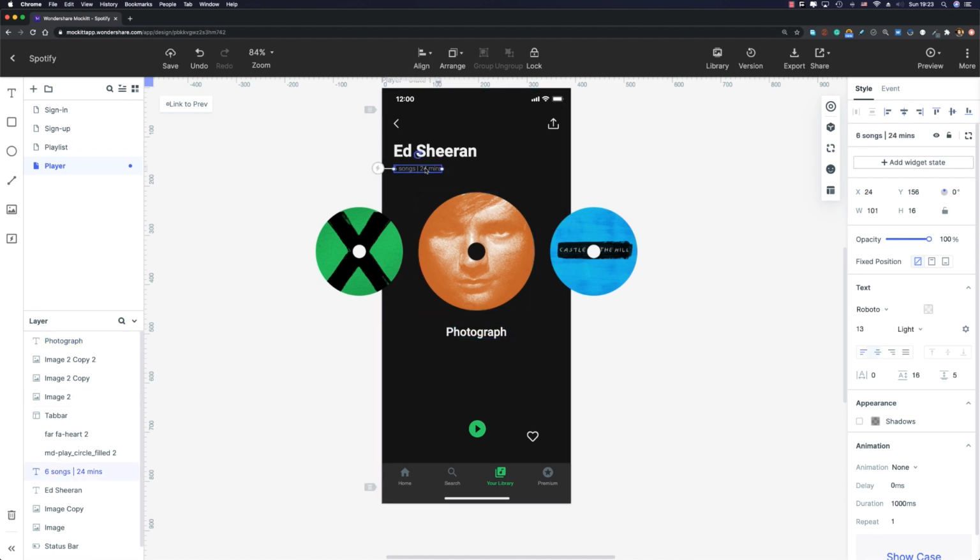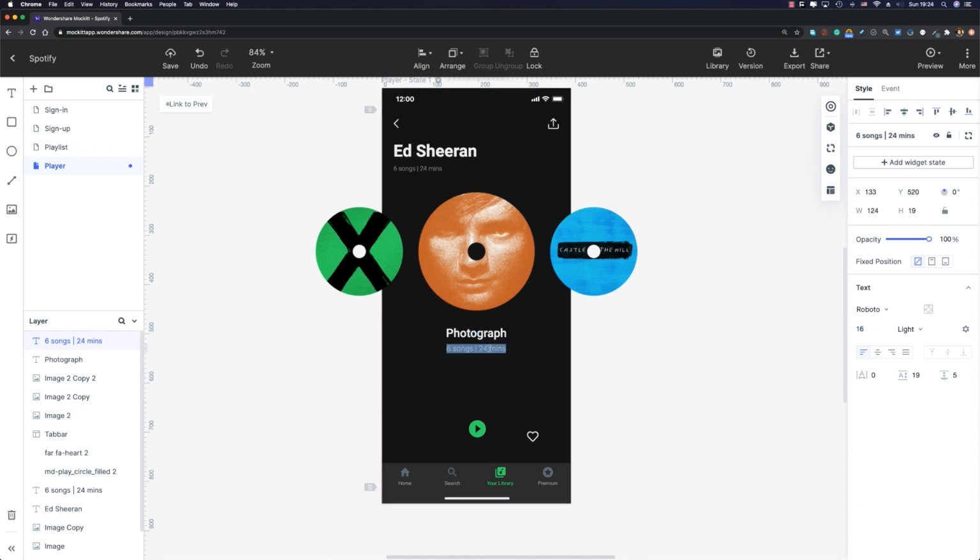Cool. Now let me go ahead and select this text layer, duplicate it, move it down, align it horizontally. Its top margin is gonna be 8 pixels. And for this one, the top margin is gonna be 32 pixels. Now select this text layer, increase the font size to 16 points, okay? And here we need to write the name of singer, just like that.